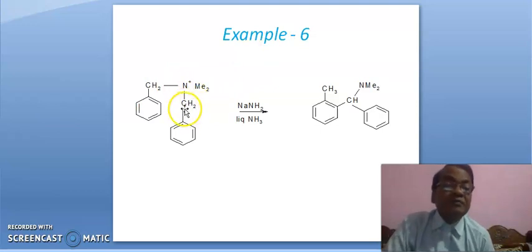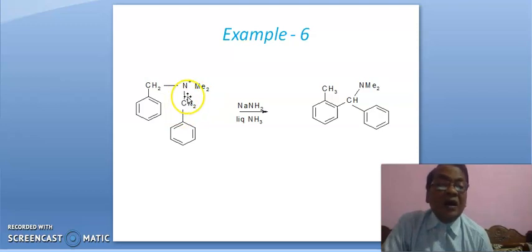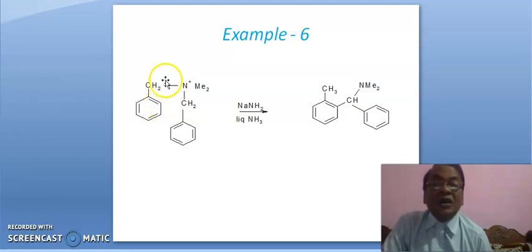This CH2, it is methylene group. This CH2 becomes carbanion, and this carbon finally gets attached at this carbon. Okay, and this bond will break in this fashion, and this CH2 becomes CH3. Okay, friends, remember it. Underline this, that this carbon will get attached here.